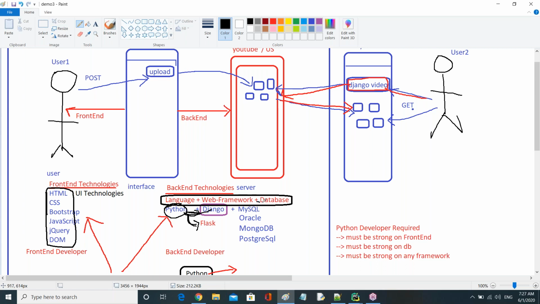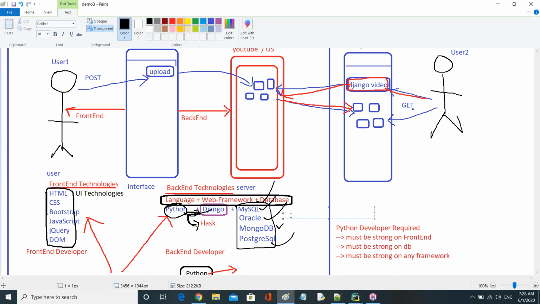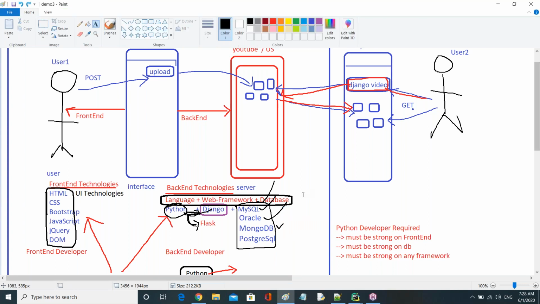So Python supports all databases. That's why we can use either MySQL database or Oracle database or MongoDB, PostgreSQL. A default database is there here. The default database name is, can anyone guess now? What is the default database name in Django? Anyone guess now? SQLite. Right. Very good. SQLite3, right? It is the default database in Django, right?